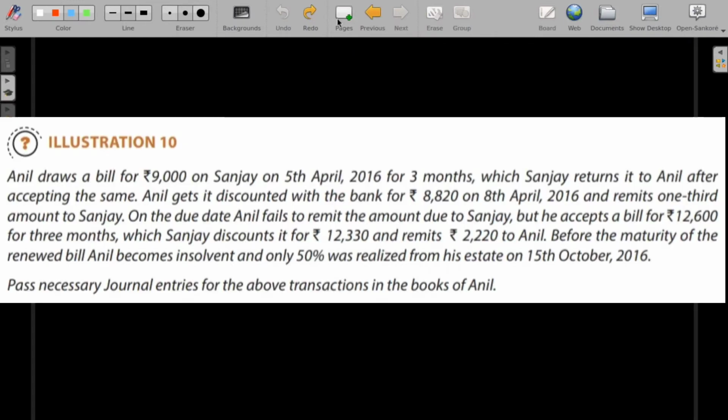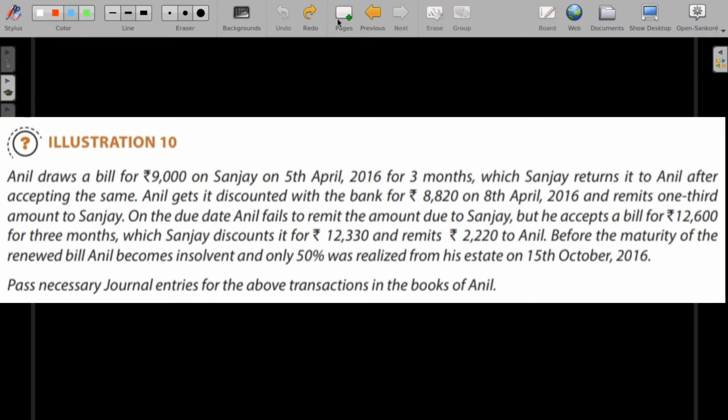The question says, Anil draws a bill for 9,000 on Sanjay on 5th April 2016 for 3 months, which Sanjay returns to Anil after accepting the same. Anil gets it discounted with the bank for 8,820 on 8th April 2016 and remits one-third amount to Sanjay.